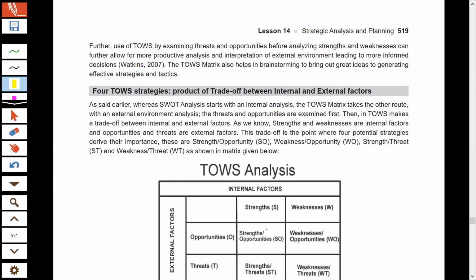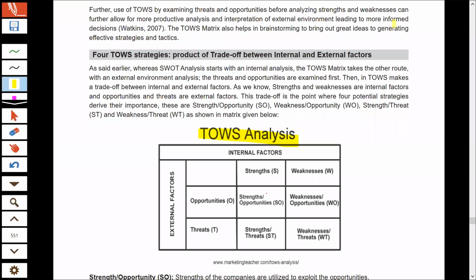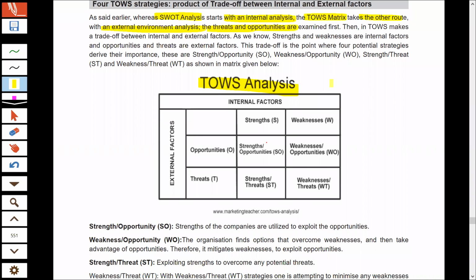So this was all about the discussion. Now we look at the various strategies that I was talking about that TOWS analysis helps us to make. As I already told you, SWOT analysis focuses first on the internal environment, and the TOWS matrix takes another route. It first focuses on your external environment. It first finds out your threats and opportunities in the environment. Now, TOWS analysis does not stop there. After finding your external opportunities and threats, and internal